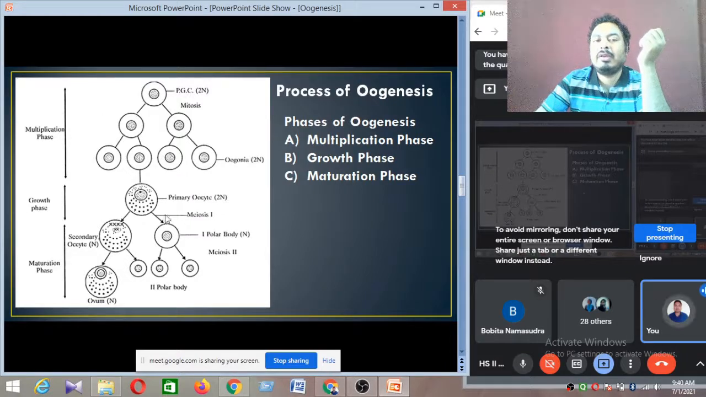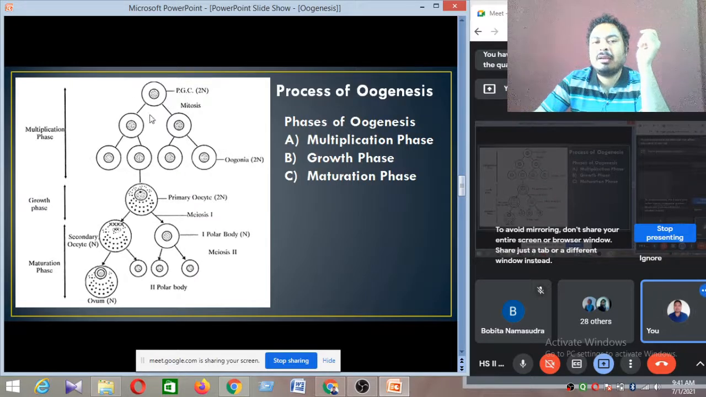Okay, so during your examination you have to write the steps of the multiplication phase, the steps of the growth phase, and the steps of the maturation phase. What is happening in the multiplication phase, what is happening in the growth phase, and what is happening in the maturation phase, you have to write. In your NCERT book, it is already given there. It is very simple. Just go through that and try to prepare notes on the oogenesis process. Just mention the multiplication phase, growth phase, and maturation phase. What is happening in the multiplication phase? Just try to remember.